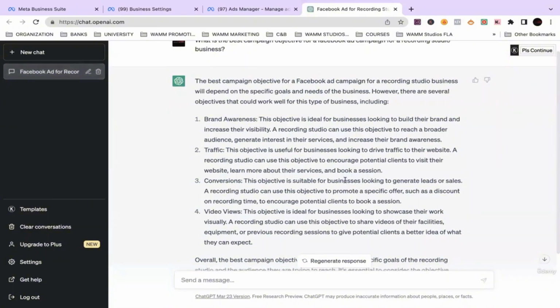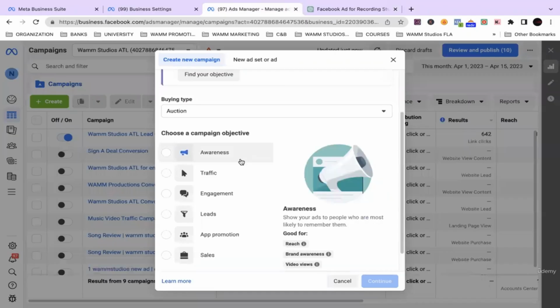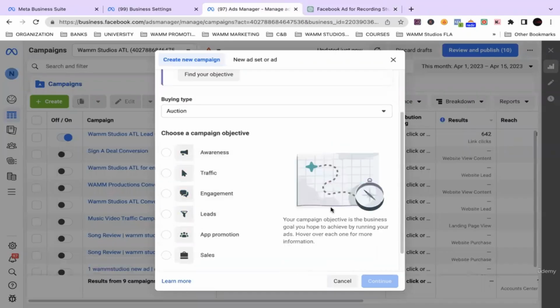So what it does is it pretty much gives us 4 out of the 6.